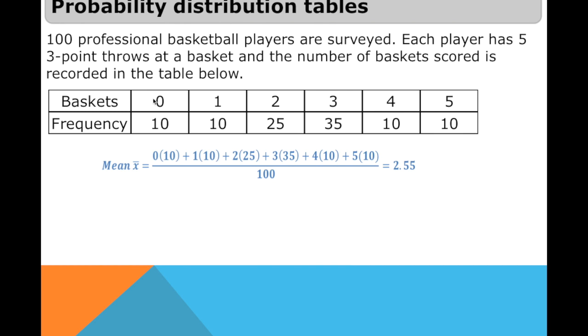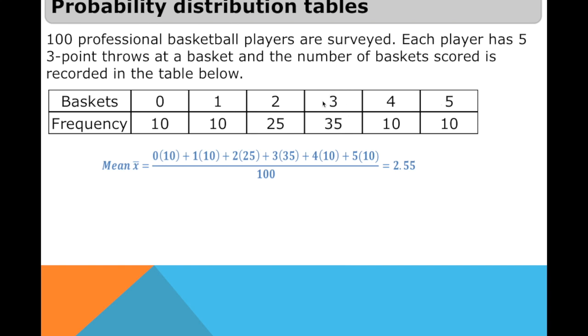Now let's have specific examples. I would like to explain this more, and at the same time relate this to the mean that we discussed in descriptive statistics. So let's take a look at this example. 100 professional basketball players are surveyed. Each player has 5 3-point throws at the basket, and the number of baskets scored is recorded in the table below. If you look at this, this is not a probability distribution table. This is just a mere frequency table. If you look at the second row, it is the frequency. Baskets 0, 1, 2, 3, 4, 5.